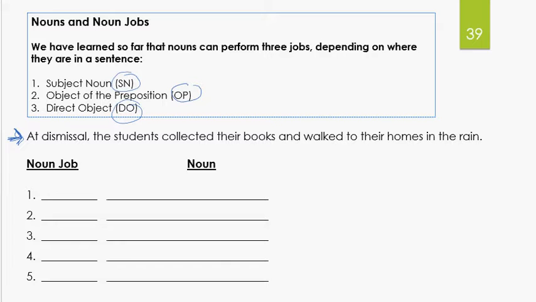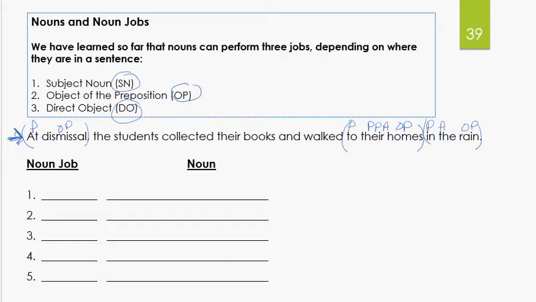Now, the easiest way to do this is to classify the sentence first. So let's real quick classify this sentence. I know you can do this fast with me. Do you see any prepositions? At what? At dismissal. Object of a preposition. Very good. Any other prepositions? To. To what? To their homes. Whose homes? Their homes. PPA, possessive pronoun adjective. Do you see any other prepositions? In what? In the rain. Article adjective. All right.